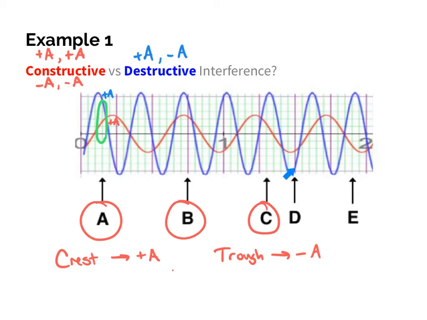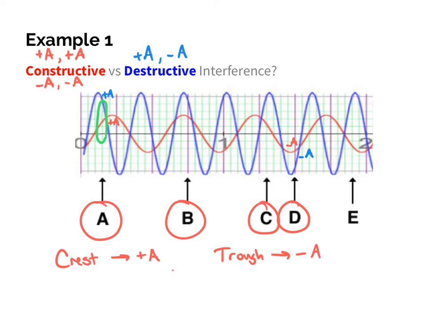Notice how D, we have a negative amplitude for my red wave. We have a negative amplitude for the blue wave. So don't get confused. You hear the word destructive and you think, oh, destructive's negative. Well, no. Anytime they're the same phase, whether positive or negative, that's going to create constructive interference. So technically D, because they're the same phase, they're both negative, they're both troughs, that would be constructive.